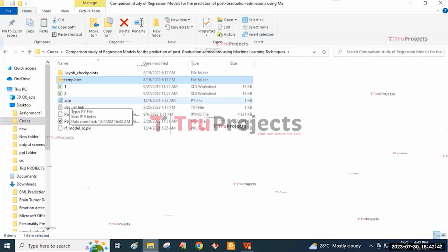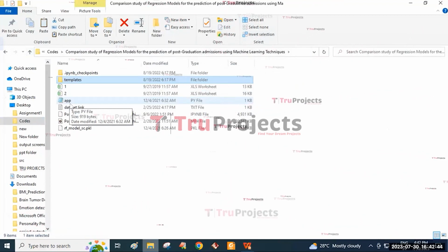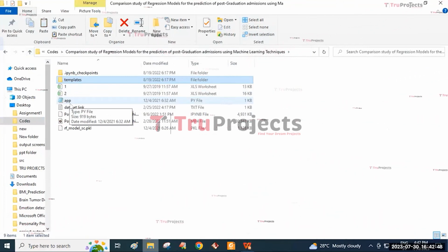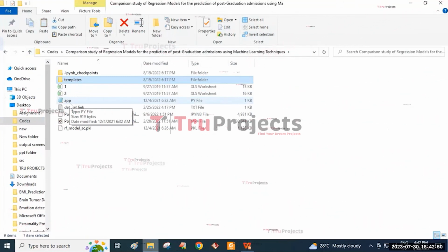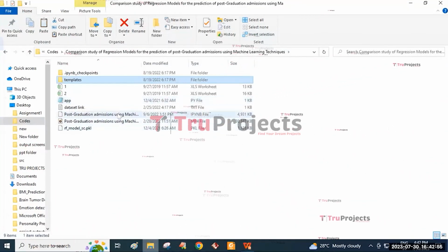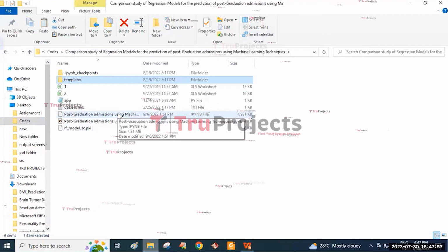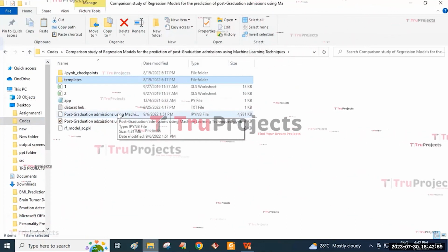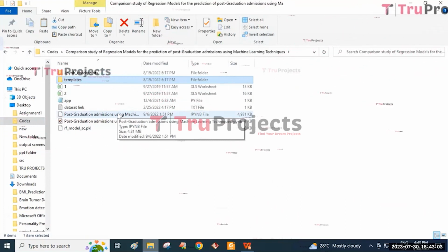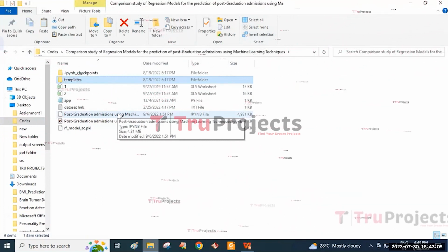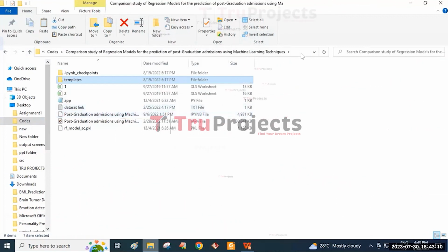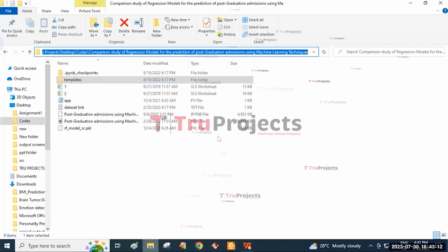It includes the code written in Python that handles the server-side operations such as processing the user request, interacting with the database, and generating the dynamic content to be rendered in the HTML template. And this is an IPYNB file which contains the combination of code, graphs, and output all in one place. It allows the user to write and execute the code in individual cells, making it a popular choice for data science.